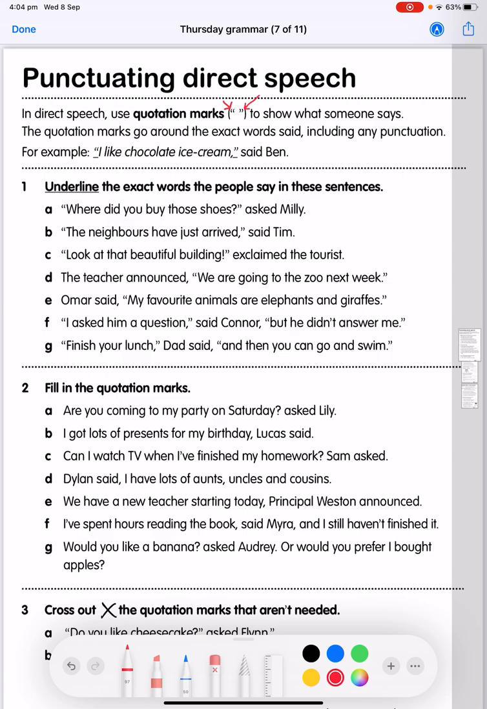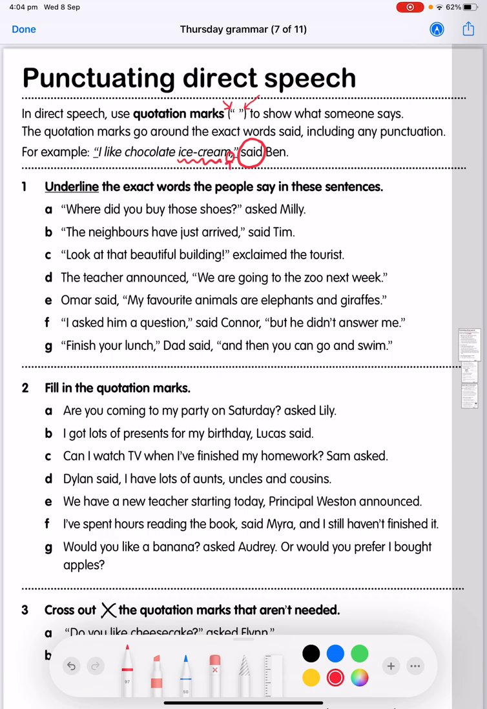Remember we spoke about last week, when we use direct speech, we always put a punctuation mark, whether it be a comma or an exclamation mark or a question mark, sitting in between the spoken and non-spoken words. You can see there is a comma there where Ben says ice cream, and then he stops and the unspoken word is said, because Ben isn't saying "said Ben." He's just saying "I like chocolate ice cream." So the spoken words are ice cream and the unspoken word is said, and we've put a comma in between.